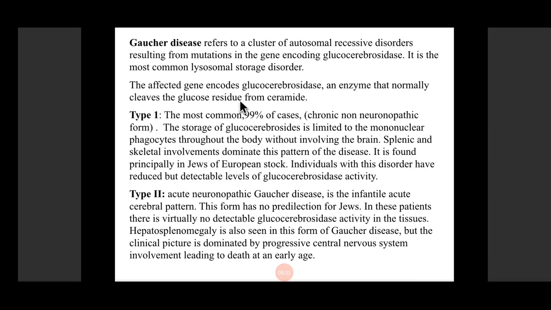In type 2, which is known as the acute neuronopathic disease, it is the infantile form. It has no predilection for Jews. In these patients, there is no detectable enzyme activity in the tissues. Hepatosplenomegaly is also seen, but the clinical picture is dominated by a progressive deterioration of the CNS, leading to death at an early age. And type 3 is intermediate between type 1 and type 2. These patients have systemic involvement, which is characteristic of type 1, but also progressive central nervous system involvement.